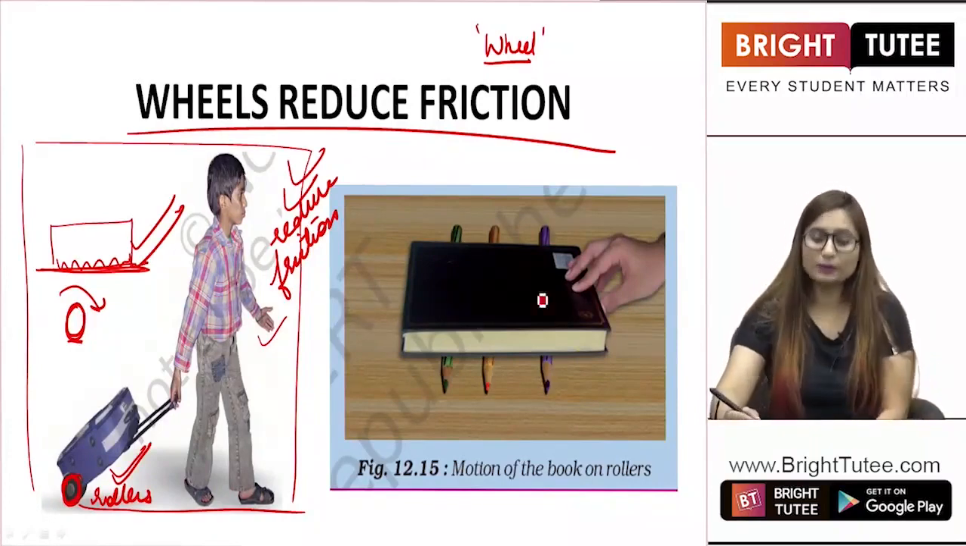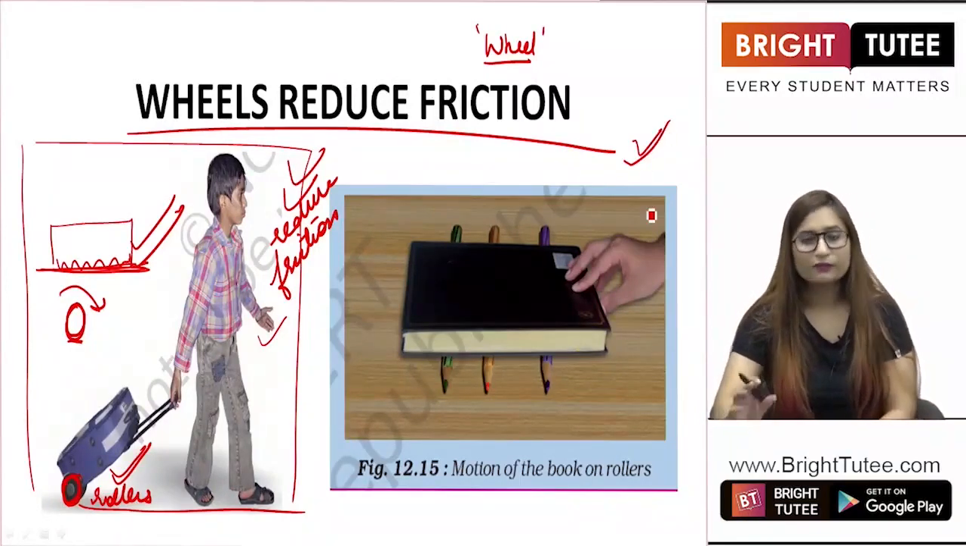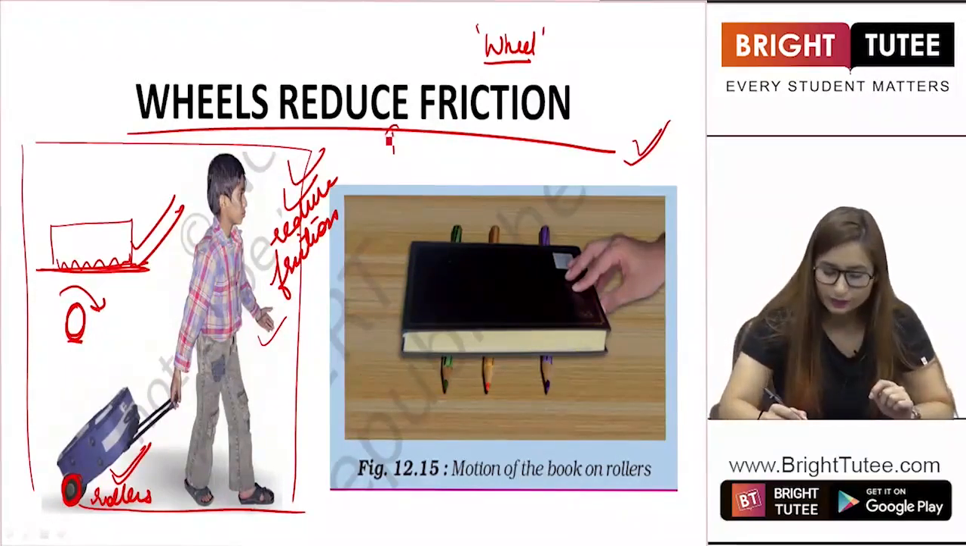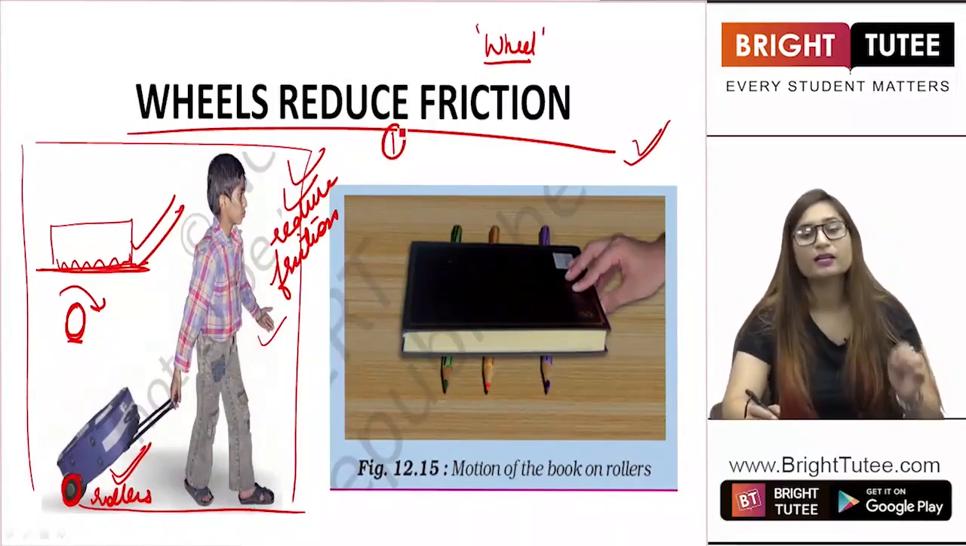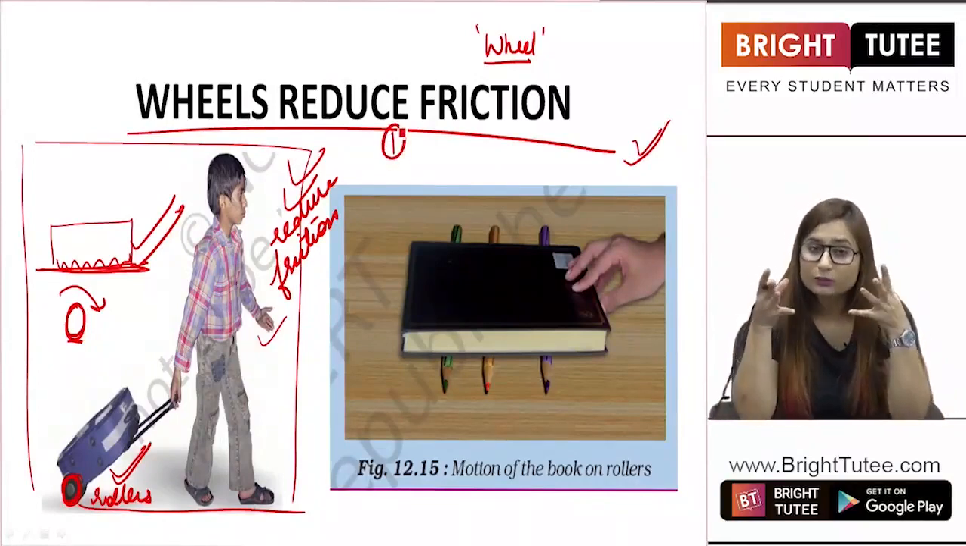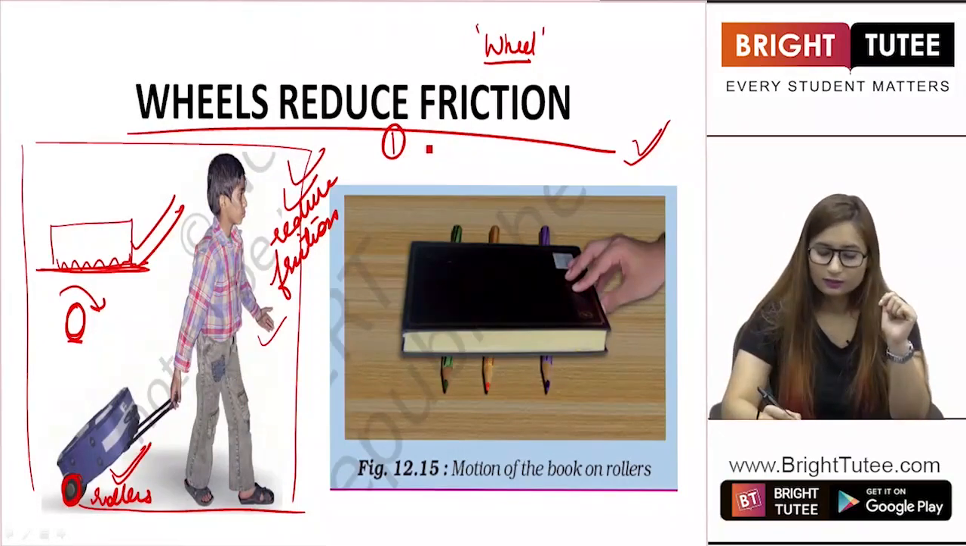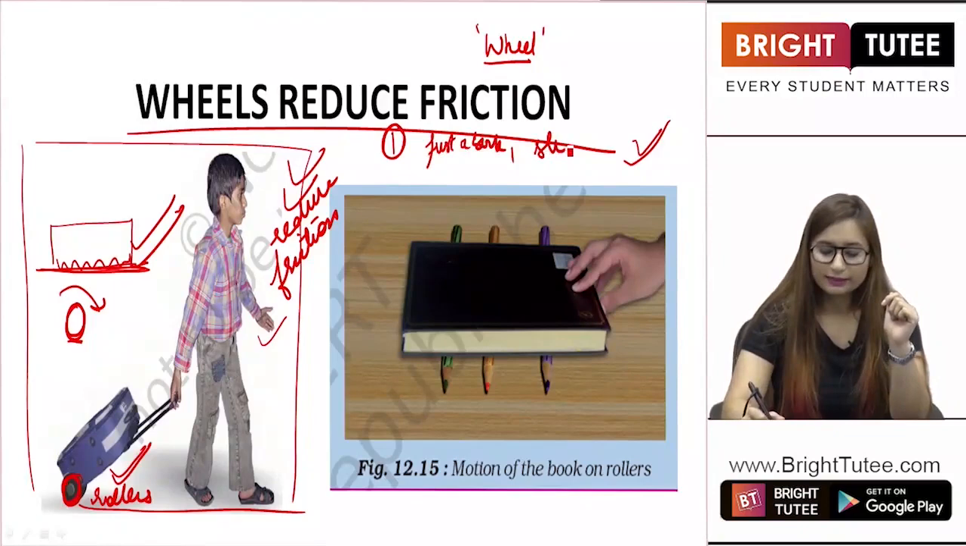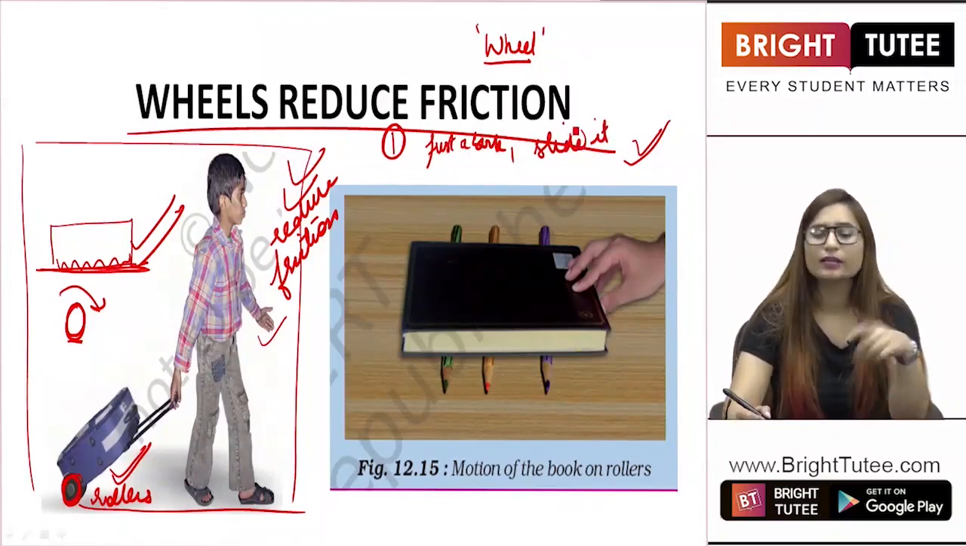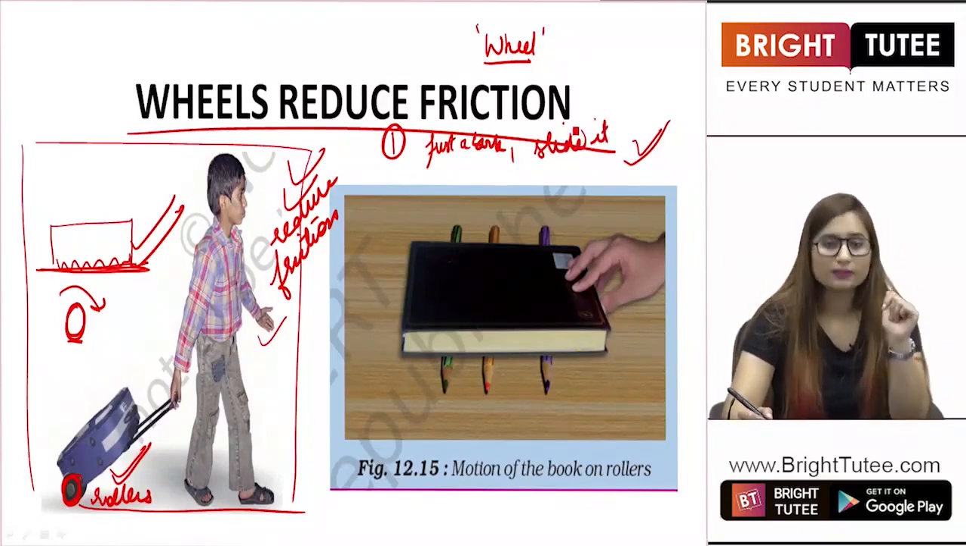Now in the second picture, what do you see? First of all, in the first case, what do you do? In this activity, you take a book and you try to slide it on a table. Just a book, and try to slide it. What will you see? It won't slide much, it will stop after some time.